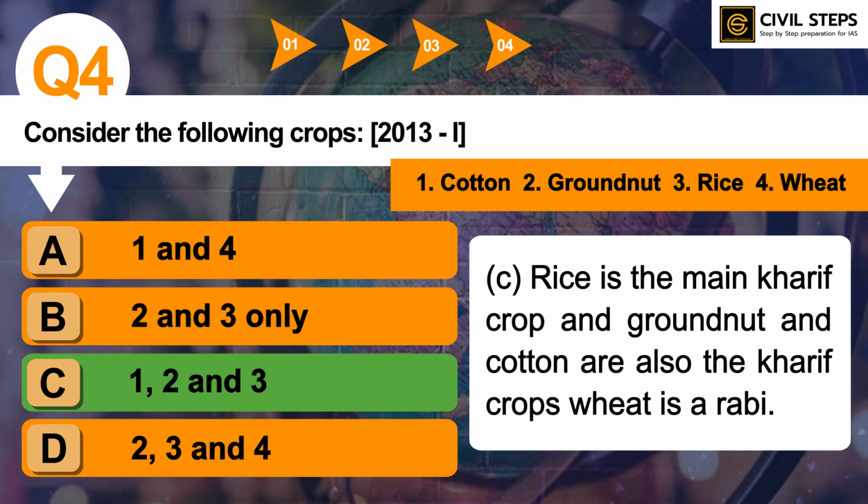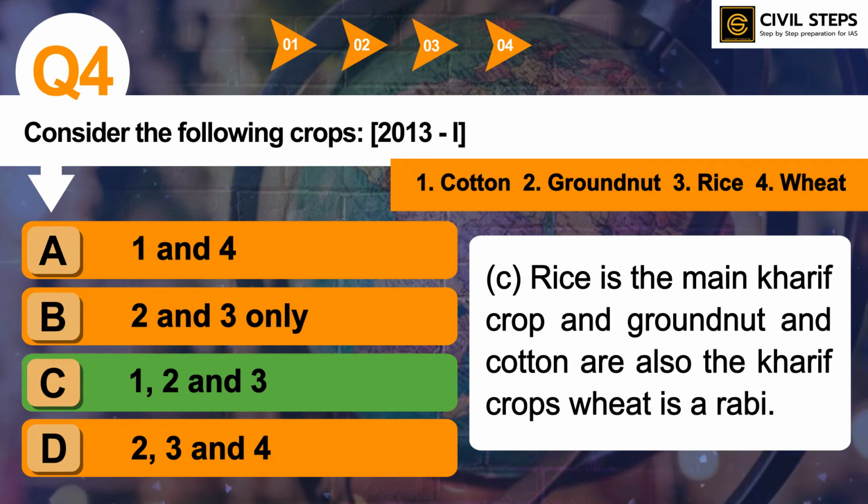So rice is the main kharif crop and groundnut and cotton are also kharif crops, while wheat is a rabi crop. So you should know what are kharif crops, what are rabi crops, what are zaid crops. This topic, or you can say this theme, is really very important from the UPSC prelims exam point of view.